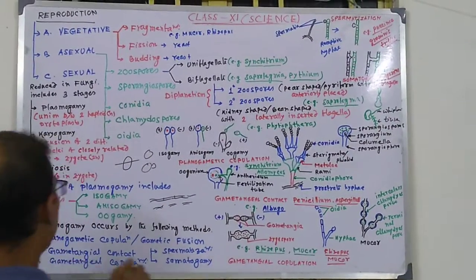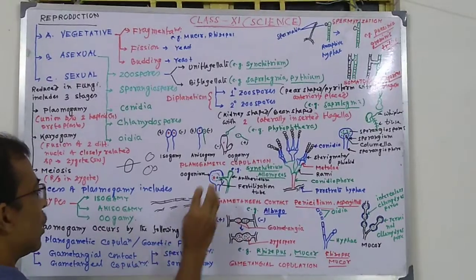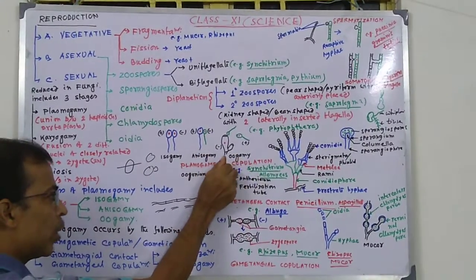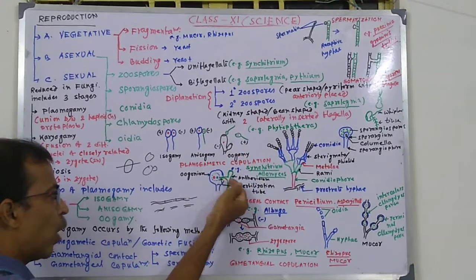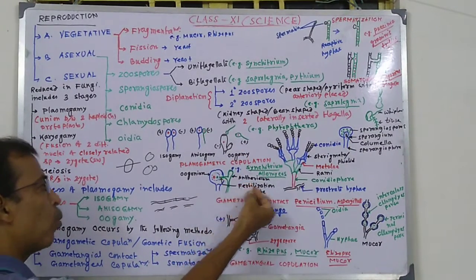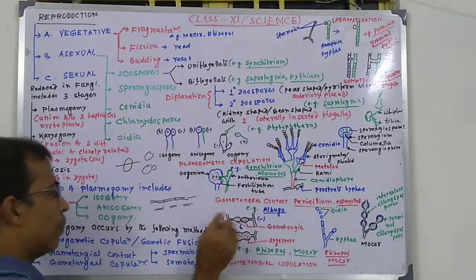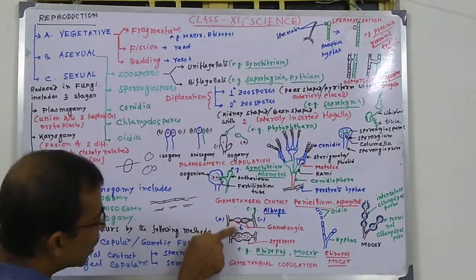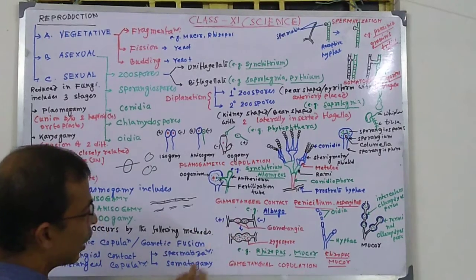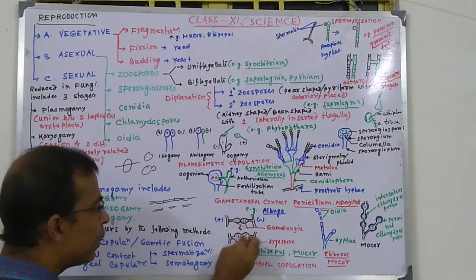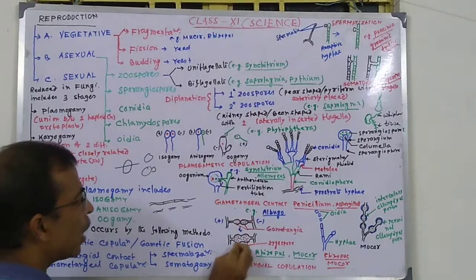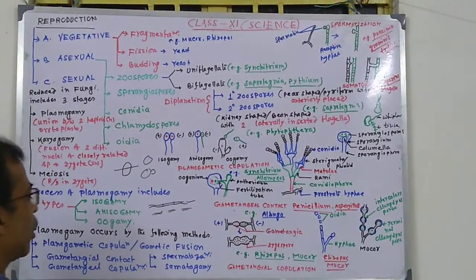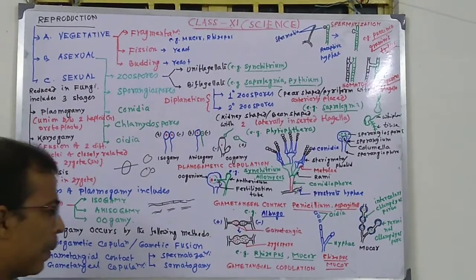Next one, gametangial copulation. In gametangial contact, two gametangia come in contact, but the contents of one are introduced into the other. But here, when two gametangia of opposite sex come in contact, their contacting wall gets dissolved and the entire contents become mixed with each other and form the zygospore. These are found in Rhizopus and Mucor. This is gametangial copulation.